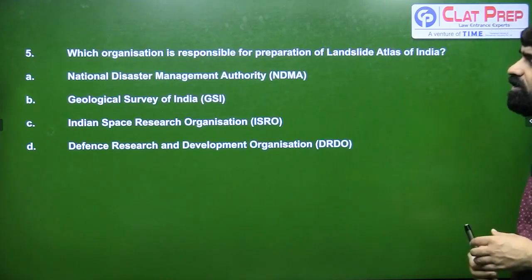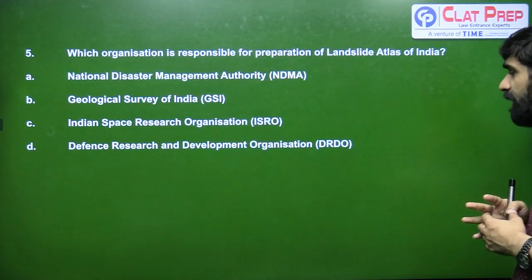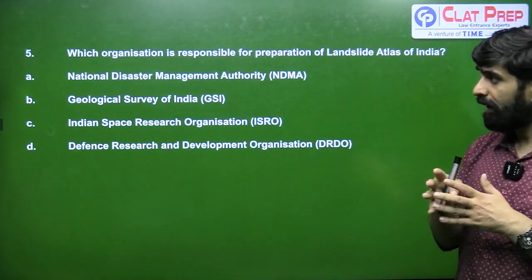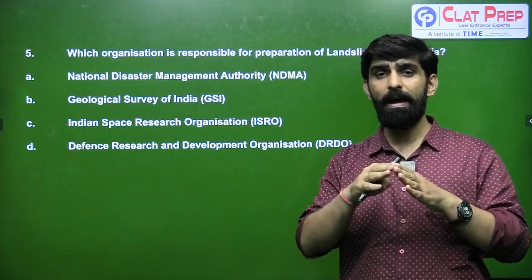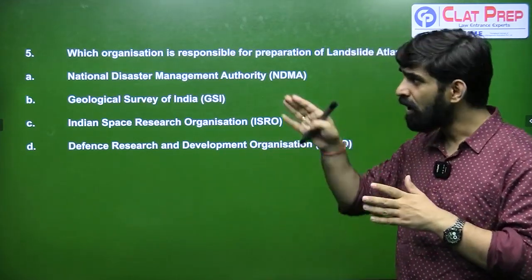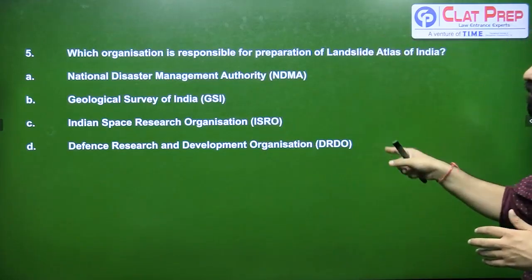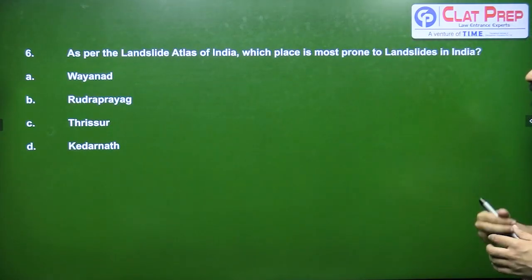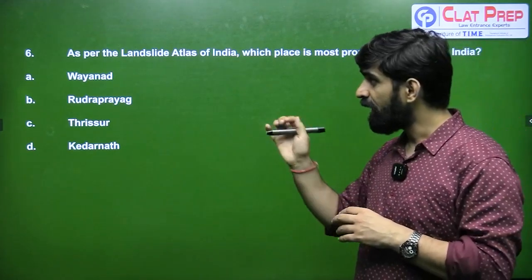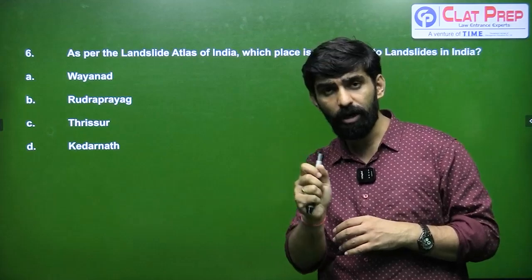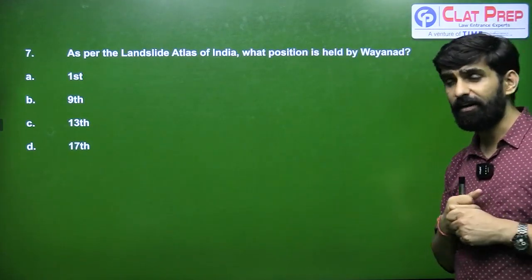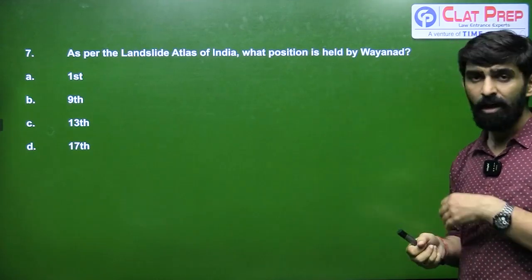Next question, which organization is responsible for preparation of the landslide atlas of India? Your Indian Space Research Organization, or ISRO, has created a landslide atlas, and it has mapped all the states and all the districts according to landslide proneness in India. So answer for 5th is going to be C. Next question is, as per the landslide atlas of India, which place is most prone to landslides in India? As per the atlas, it is Rudraprayag in Uttarakhand which is most prone to landslides in India.